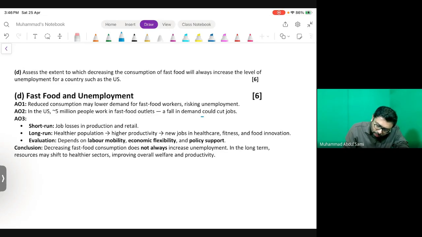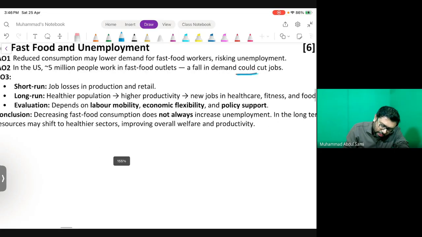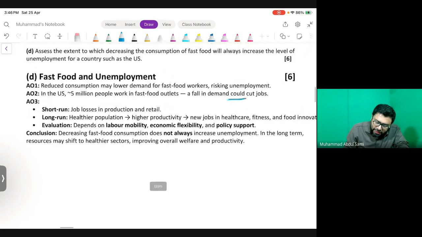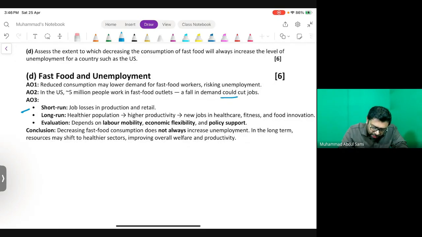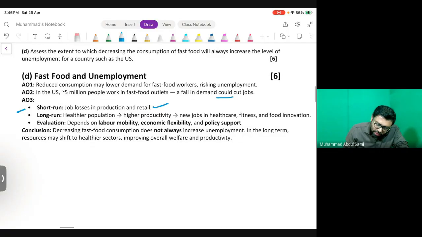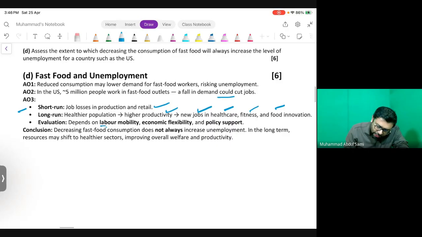Okay, could cut jobs, then in our evaluation type. Obviously, the evaluation should be based upon the time duration, and within the time duration, the short-term effect. The job losses in production and retail, yes, it could be the case. In the longer run, a healthier population, higher productivity, new jobs in healthcare, fitness, and food innovation. Now, the evaluation should depend on labor mobility, economic flexibility, and policy support by the government.